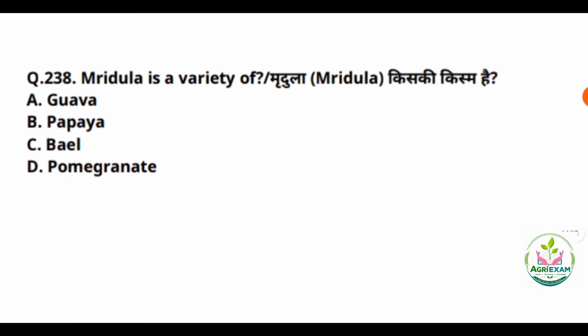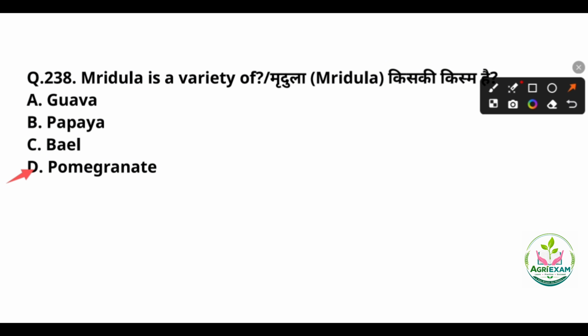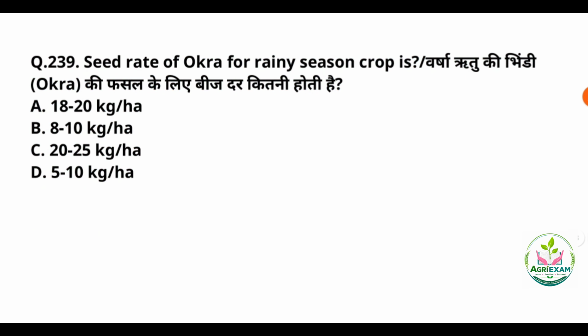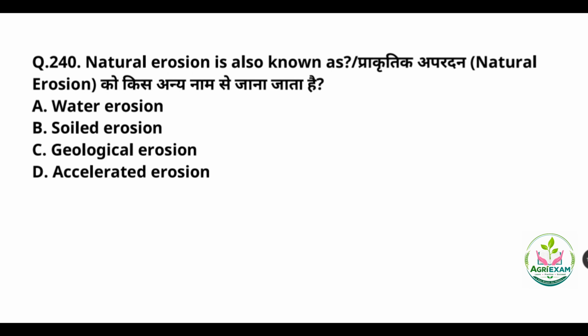So Mridulla is a variety of, the answer is pomegranate. So Mridulla is a popular high yielding variety of pomegranate, and it is widely cultivated in India, known for its soft seed and deep red sweet arils. 39th question. So the seed rate of okra for rainy season crop is, the correct answer is 8 to 10 kg per hectare. It is the seed rate for okra in the rainy season crop.